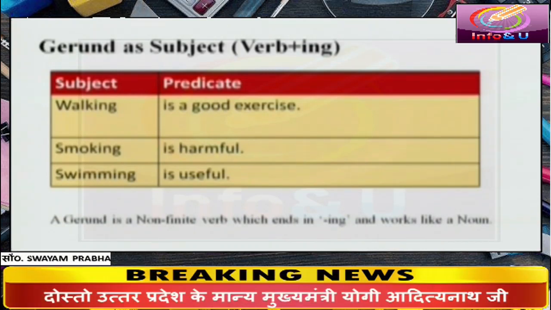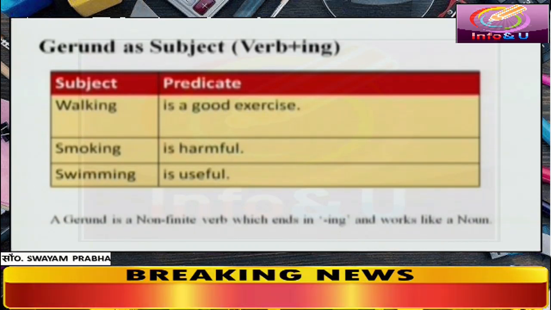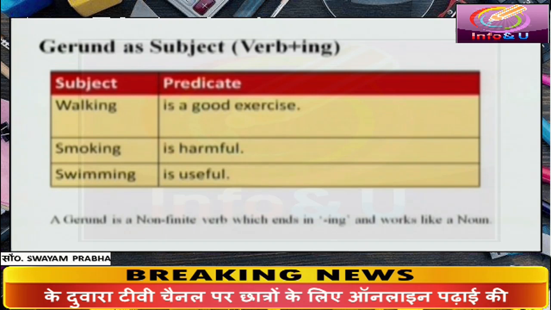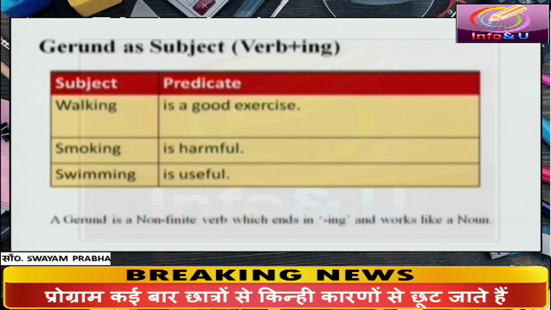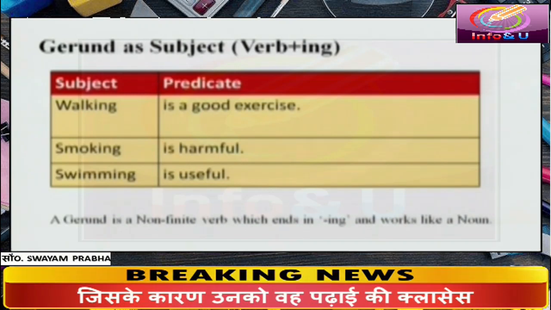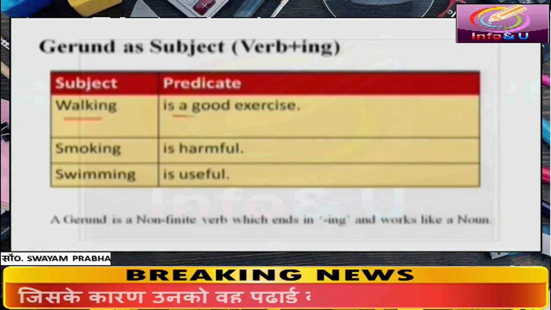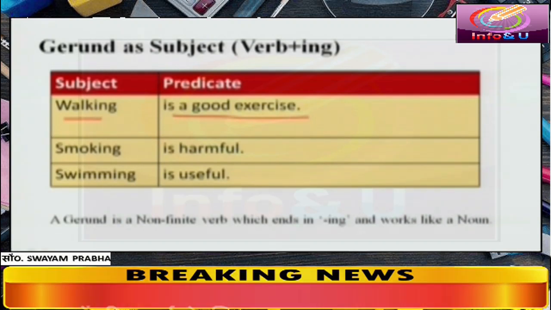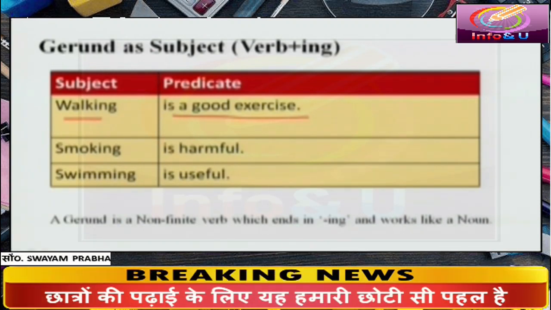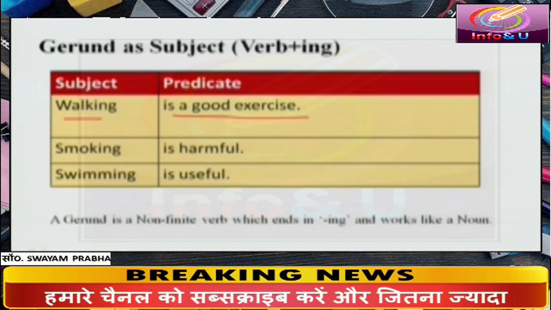Dear children, you must be familiar with noun or pronoun as the subject of a sentence. But sometimes verbs may also act as subject. Look at these examples. Walking is a good exercise. Here walking is placed in the column of subject.